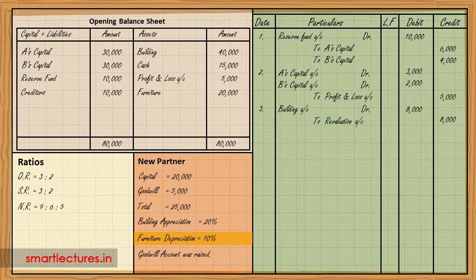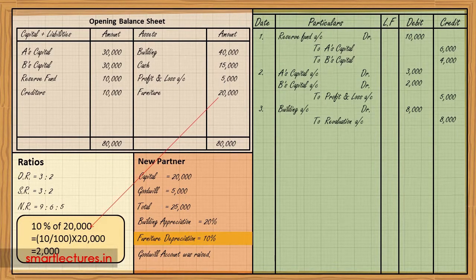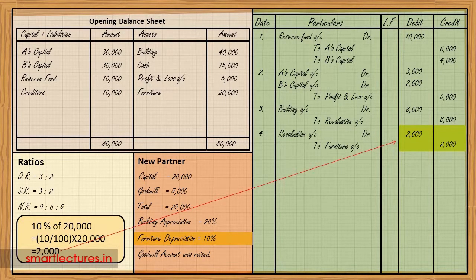Then furniture has been depreciated. Our asset is going to decrease. It's a loss. So the journal entry will be revaluation account debit to furniture, and the amount will be 10% of 20,000, that is 2,000 rupees.